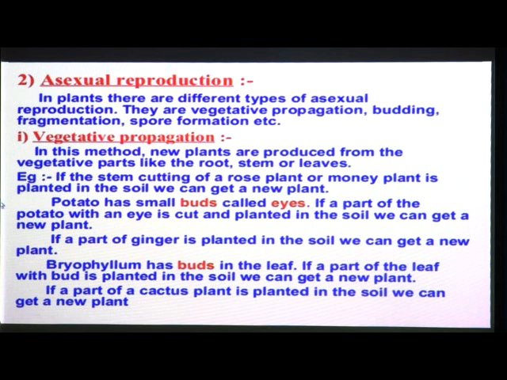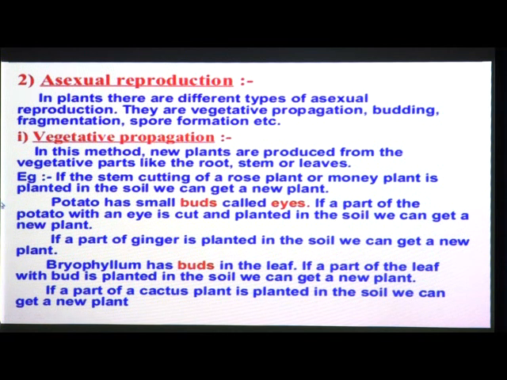So whenever there are buds on a leaf, and we take that leaf with buds and plant it in soil, then also we will get a new plant. Then a part of a cactus plant, the cactus plant you saw in our school also. If this cactus plant is planted in the soil, we can get a new plant. Any part of this cactus plant we can plant in soil and we will get a new plant from that part.